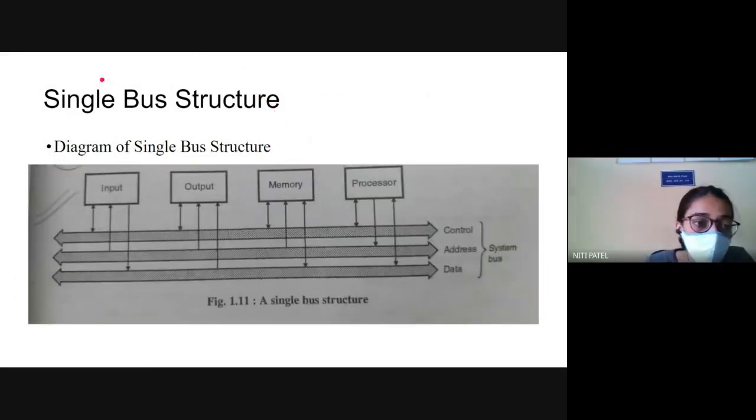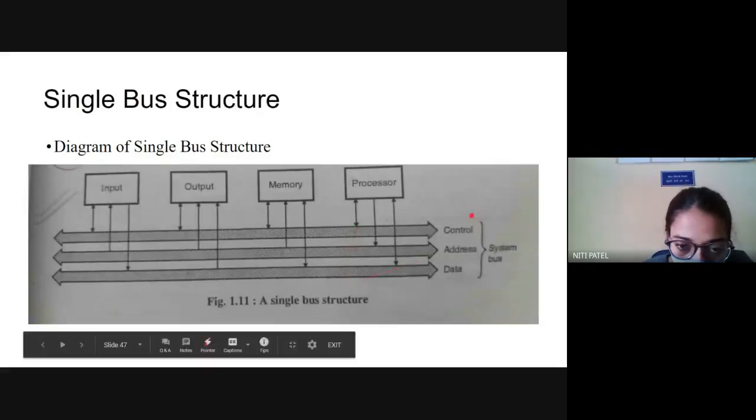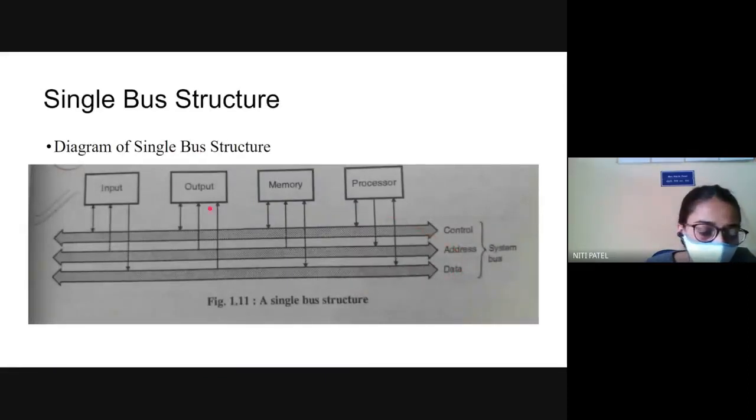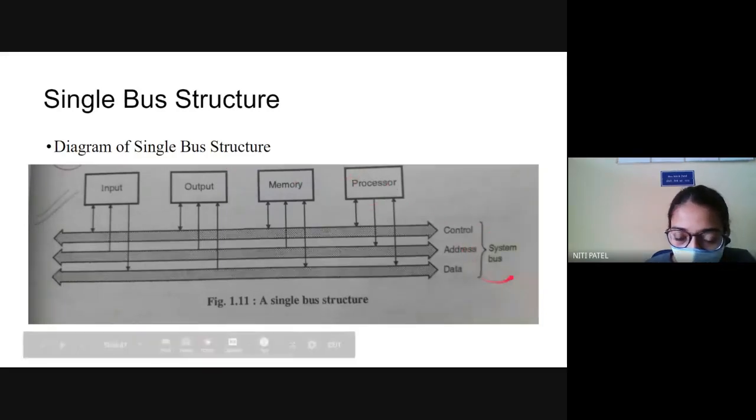The first one is the single bus structure. Now what do you mean by single bus? Single bus means only one bus. If you see in the diagram, I have the control bus, address bus and data bus. I have 4 units: input unit, output unit, memory unit and processor unit. All these 3 buses together are also called the system bus.